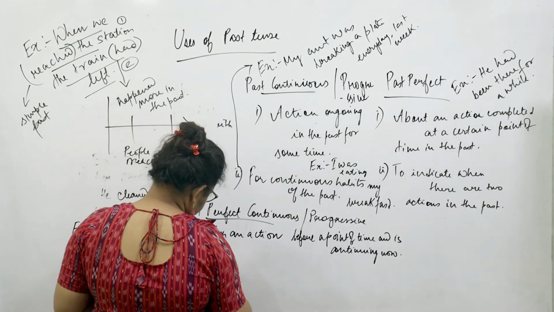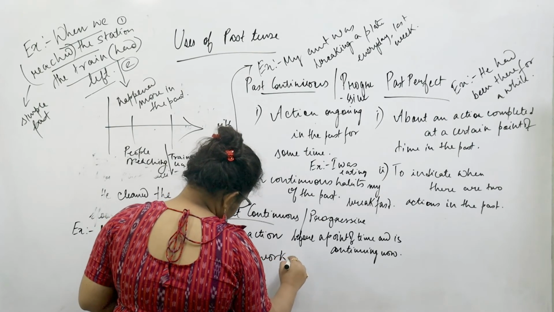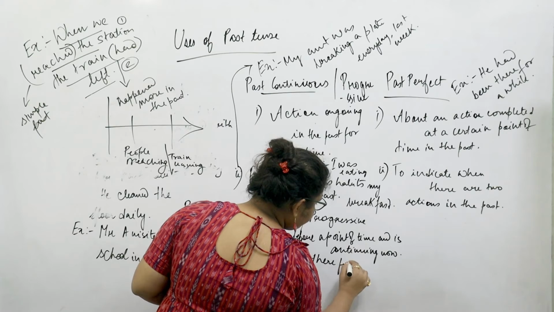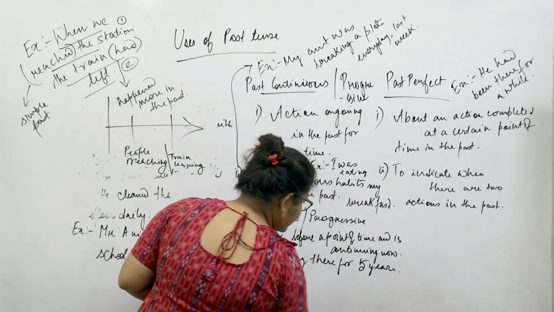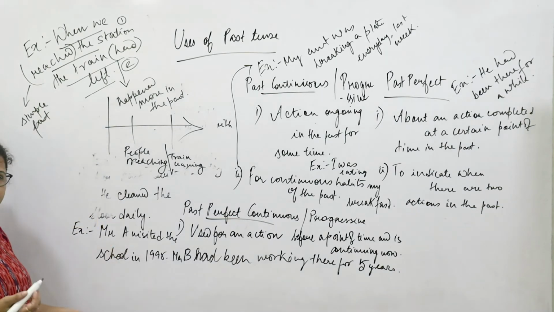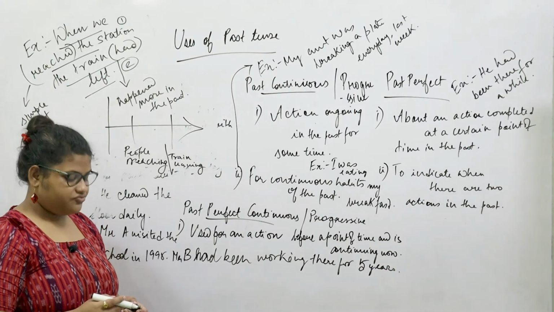Mr. B had been working there for 5 years. So in this sentence also we are talking about two actions, about a certain Mr. A visiting a school in 1995 and about a Mr. B who has been working there for the last 5 years.